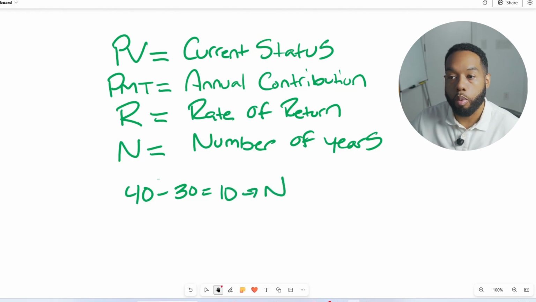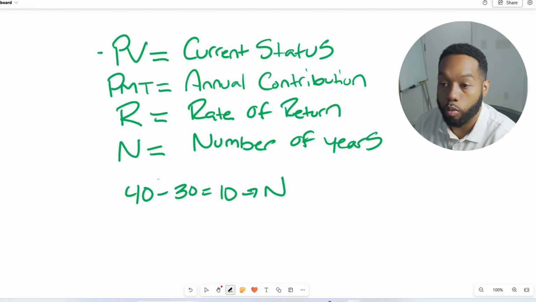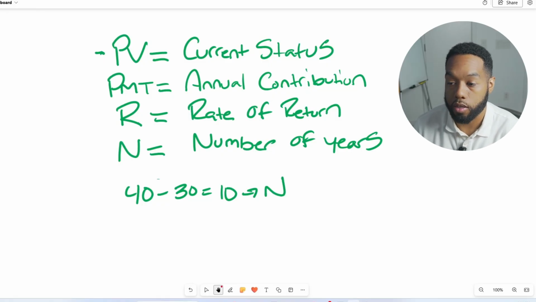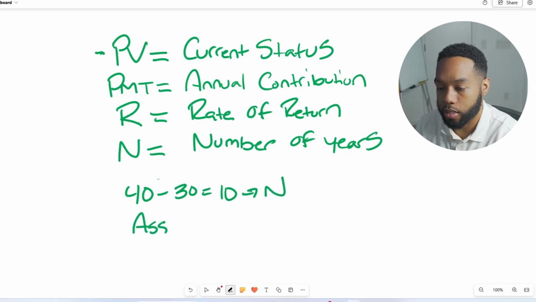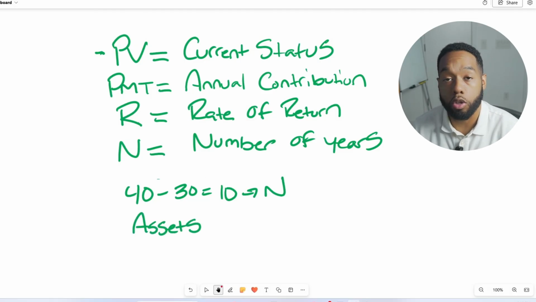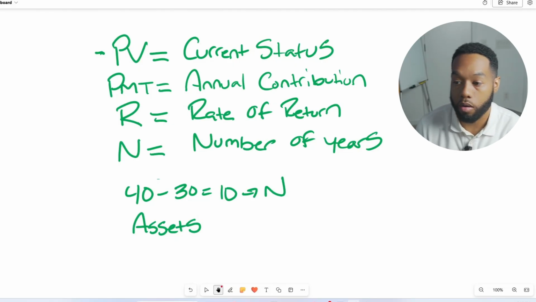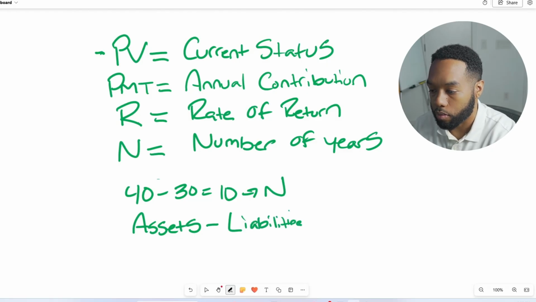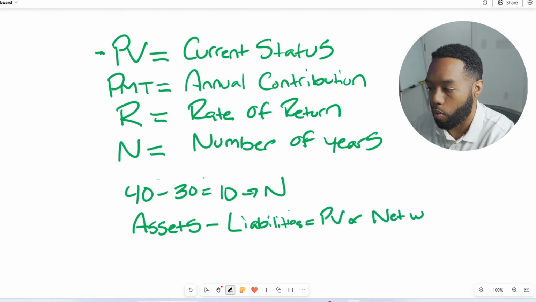Next, we're going to get our current portfolio. Now, our current portfolio, our variable PV, is going to be our current net worth. How much progress have we made thus far to reaching millionaire status? If you don't know how to find your current net worth, we take our assets, the amount of assets that we own, which includes our real estate and any type of retirement accounts, and then we subtract our current liabilities. This is the amount of debt that we owe. And this gives us our current portfolio, PV, also known as our net worth.